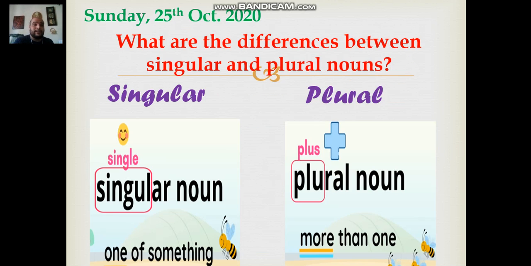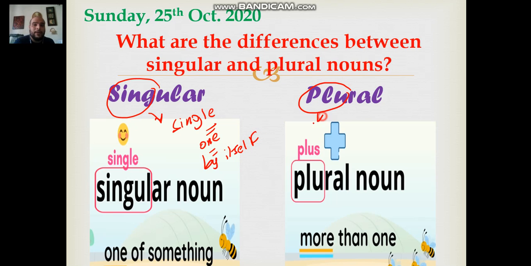Now, what are the differences between singular and plural nouns? Now, pay attention to teacher, please. Singular is derived from the word single, which means one, by itself. However, plural is derived from the word plus, which means more than one.